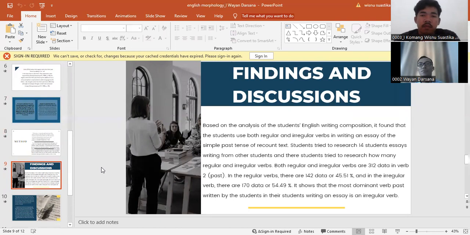Both regular and irregular verbs total 312 data in verb two past. In the regular verbs, there are 142 data, 45.51%, and in the irregular verbs, there are 170 data, 54.49%. It shows that the most dominant past verb written by students in their essays is the irregular form.